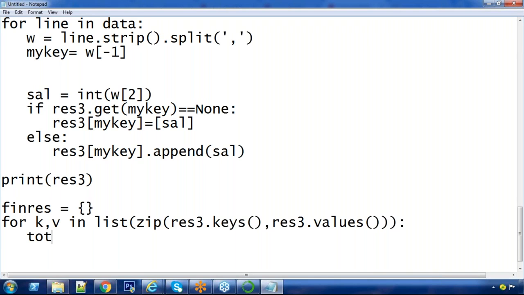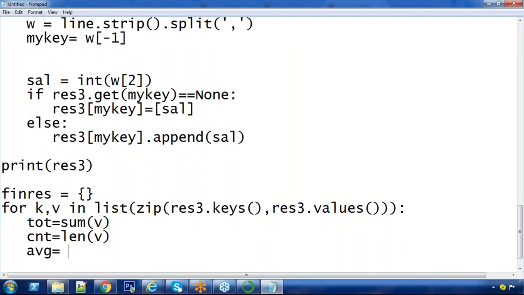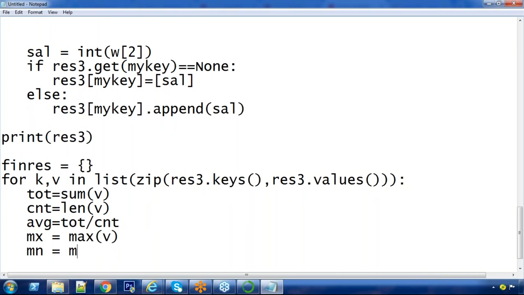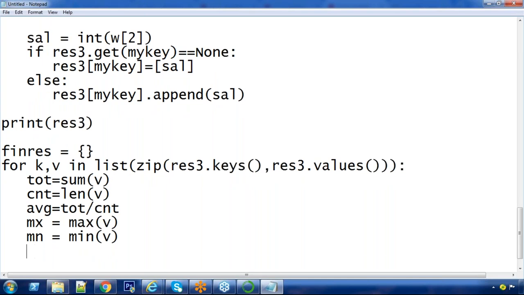Now you want total: sum of V. You want count: len of V. Average: total by count. Maximum: max of V. Minimum: min of V. All my required aggregations are ready.